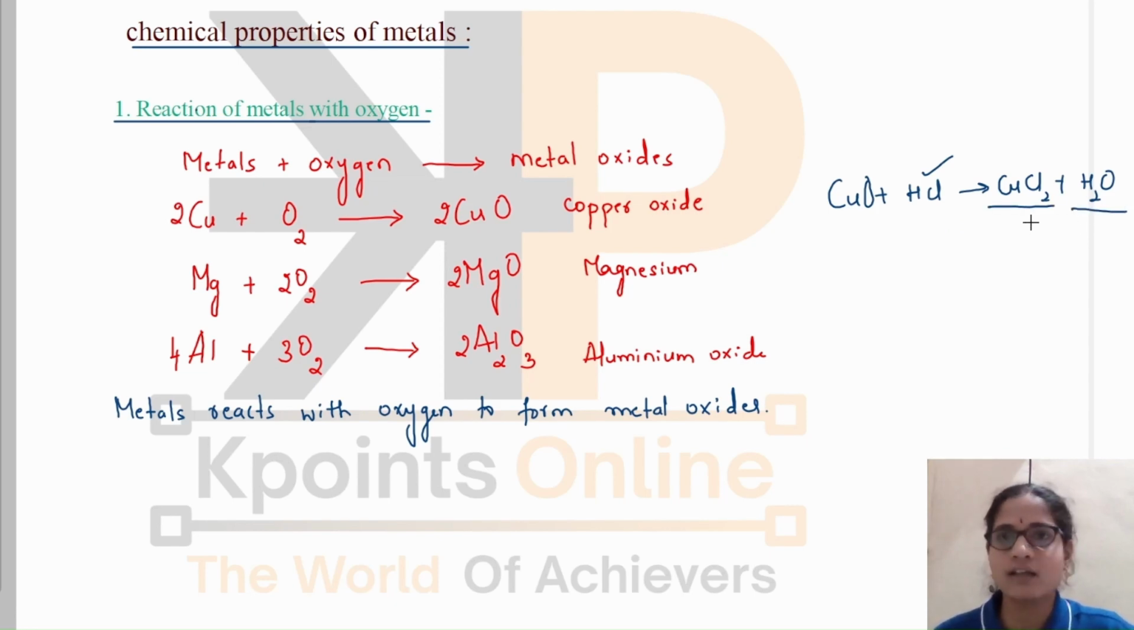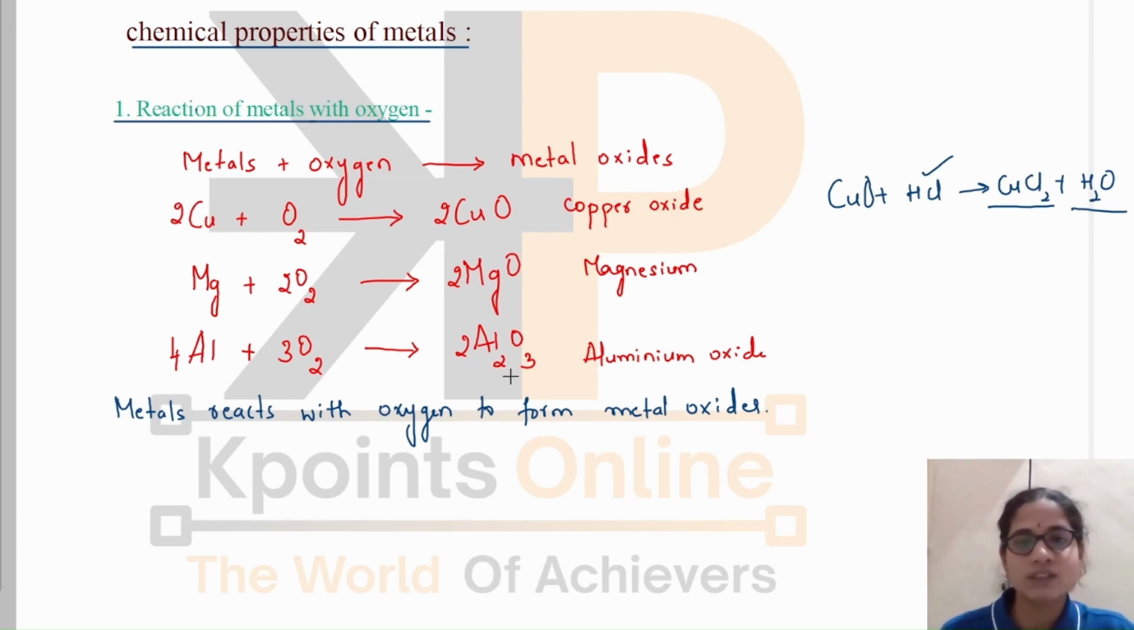You have studied it in the previous chapter. But there are some oxides of metals, such as aluminium and zinc, which will react with both acids and bases to form salt and water. Okay, let us see the examples.